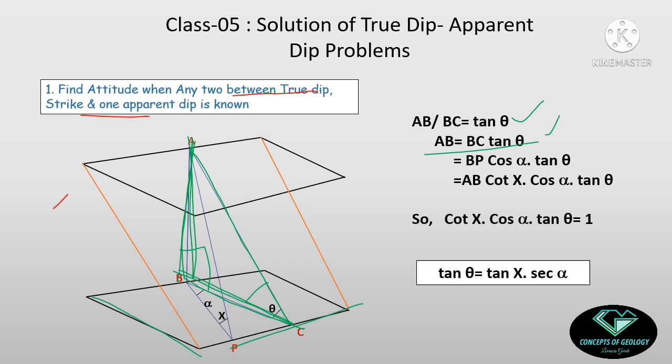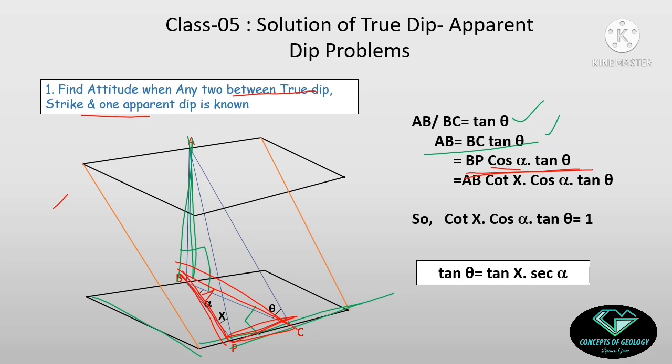Now coming to the basal triangle. Here this one is the strike and this one is the direction of true dip, so definitely this angle is 90 degrees. And this small angle is alpha. So this is the perpendicular, this is the base, and this is the hypotenuse. That means BC by BP equals cos alpha. So BC equals BP cos alpha, and tan theta was previously there, so ultimately AB equals BP cos alpha into tan theta.